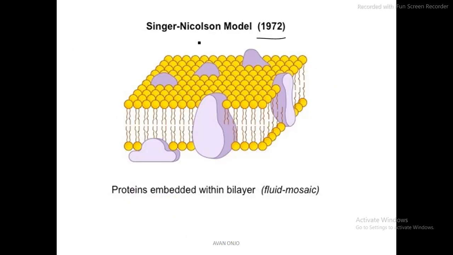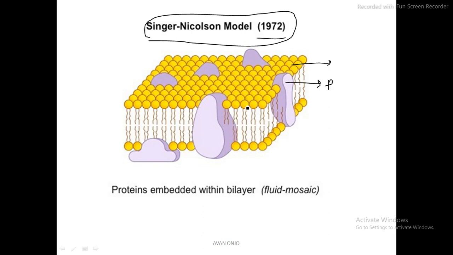Now the next model, which is accepted, is the 1972 Singer-Nicolson model. This is very important. This is also known as the fluid mosaic model, and this picture beautifully explains it. You can see the protein part again. The protein part is these large globules. This is the protein part, this is the lipid layer, and these are the hydrophobic tails.